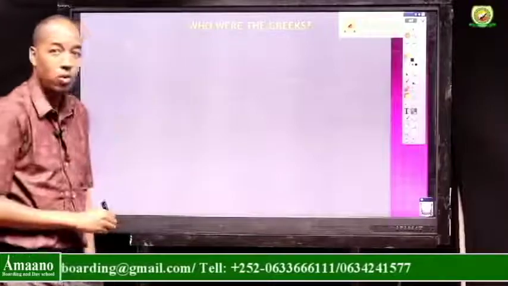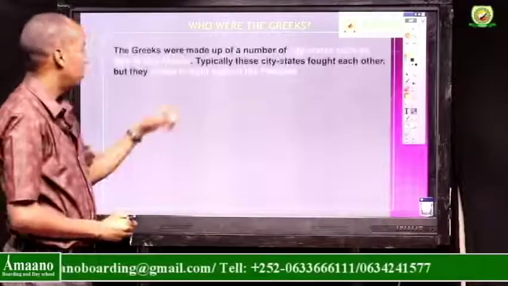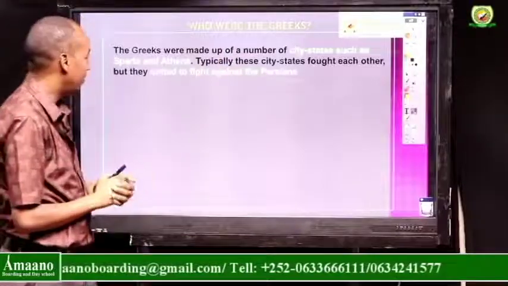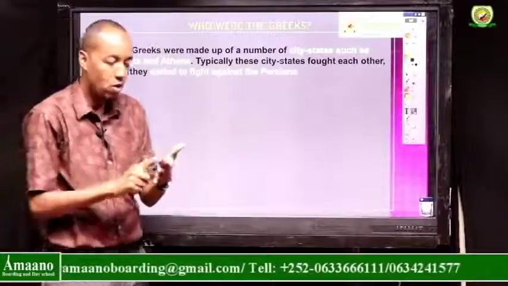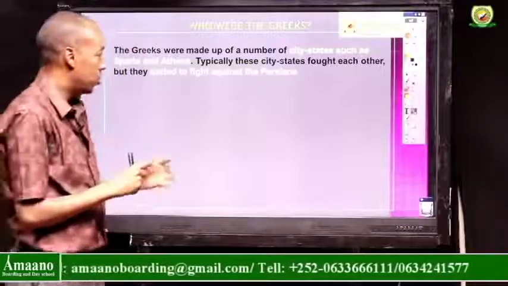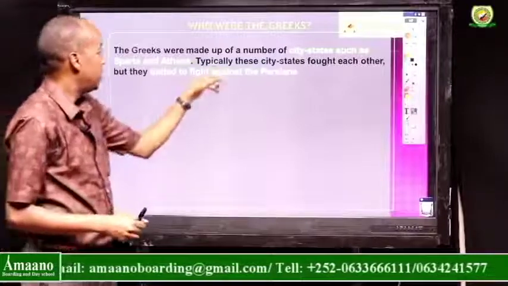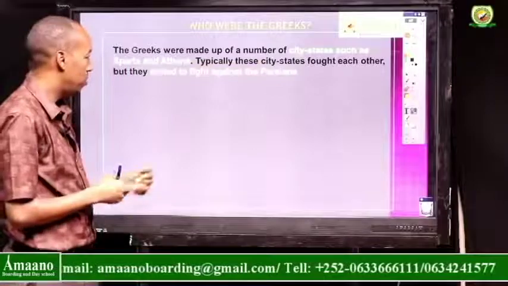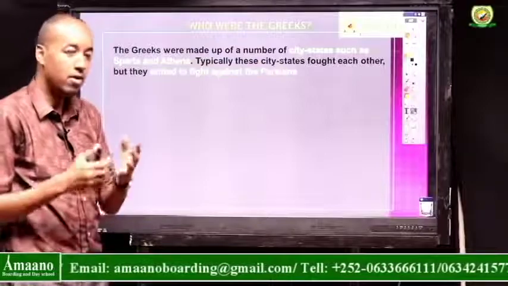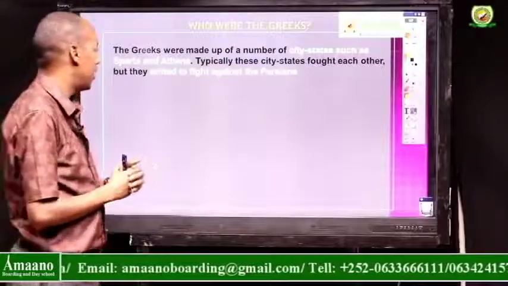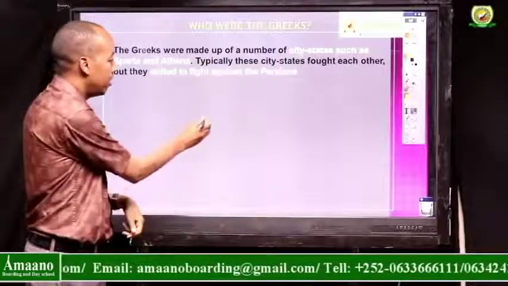Now we need to understand who the Greeks were. The Greeks were made up of a number of city-states that were independent from each other: Sparta, Athens, Corinth, Thebes, Argos. Each one had its own government. Sometimes they even fought one another. Typically these city-states fought each other all the time. But when Persia attacked them, they came together and united against that common threat from other parts of the world.